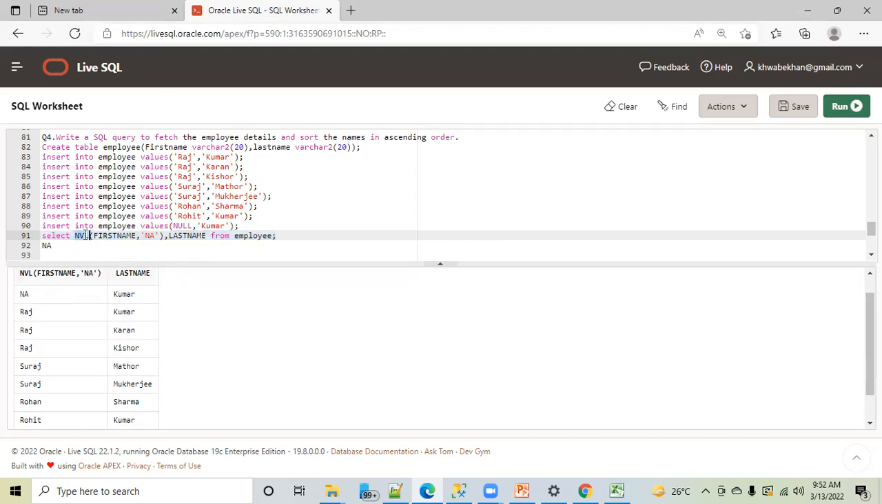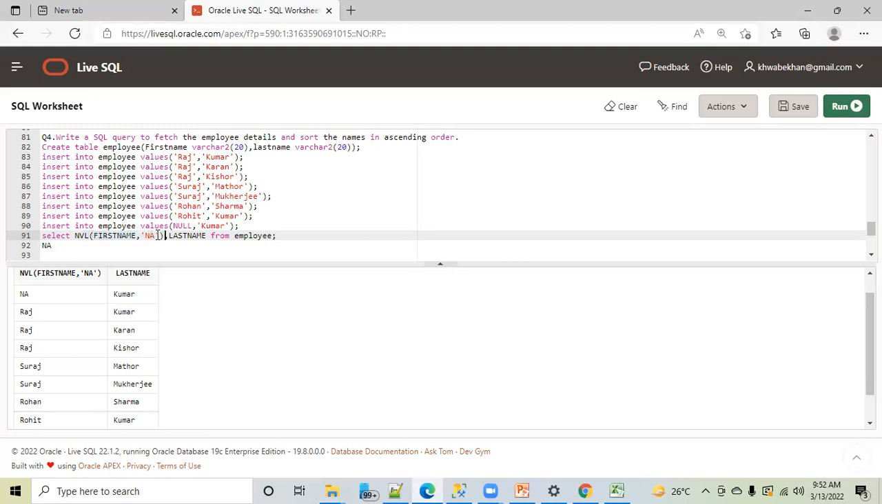We have this NVL function. NVL is known as null value logic. Sometimes some crazy interviewers can ask you this question. I don't believe in asking this kind of question because it doesn't make much sense, but you should know this, because you don't know what question the interviewer can ask. So you have written first name, comma, NA.